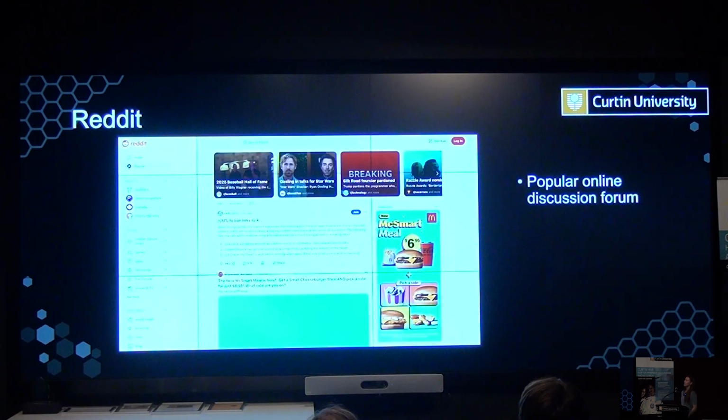Reddit is a very popular online discussion forum where people can create posts or just browse through these posts on the homepage. Each block on the homepage is a post. If you click on that, it'll take you to the post page where you can see all the comments. The Reddit forum is divided into self-organized discussion areas called subreddits, and these are dedicated to people discussing particular topics.